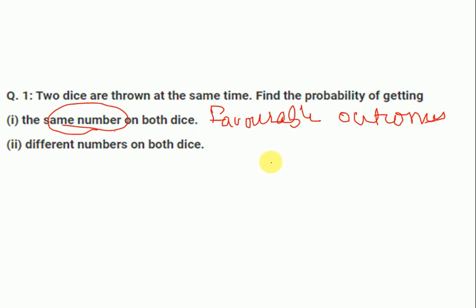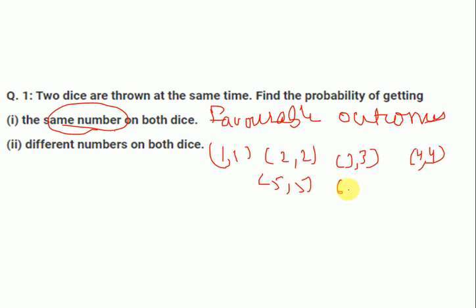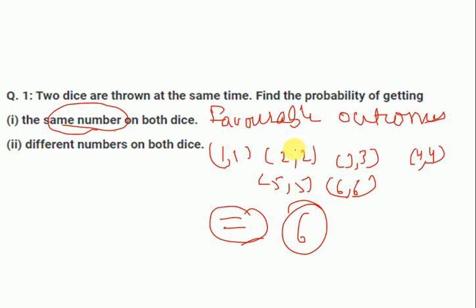As they are saying same number, it can be 1 1, 2 2, 3 3, 4 4, 5 5, and 6 6. So how many total favorable outcomes are there now? That is 1 2 3 4 5 6. So favorable outcomes are 6 and the total number of outcomes is 36, right?